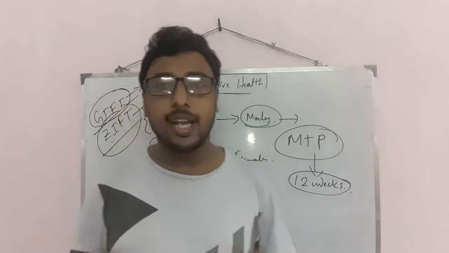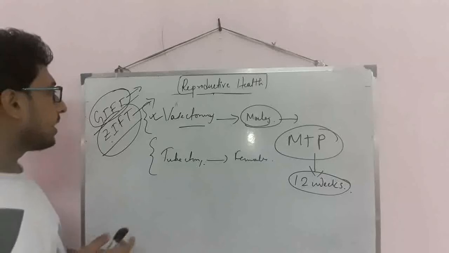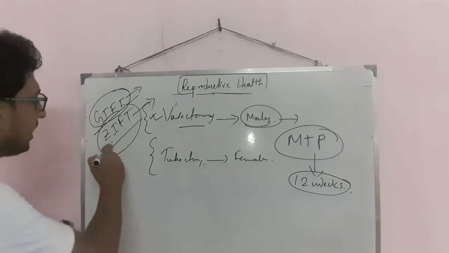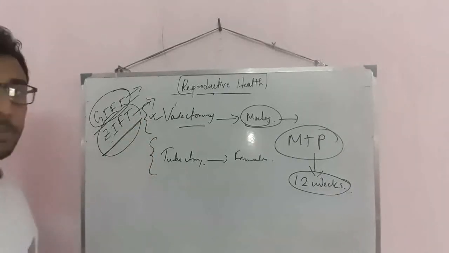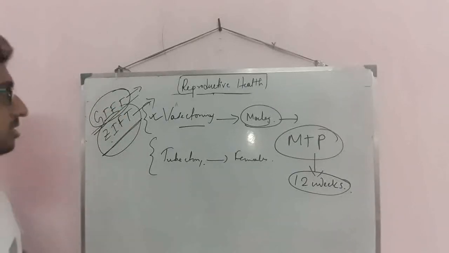After that the fertilized egg we can inject into the female, and therefore it will be implanted, that is zygote intrafallopian transfer.